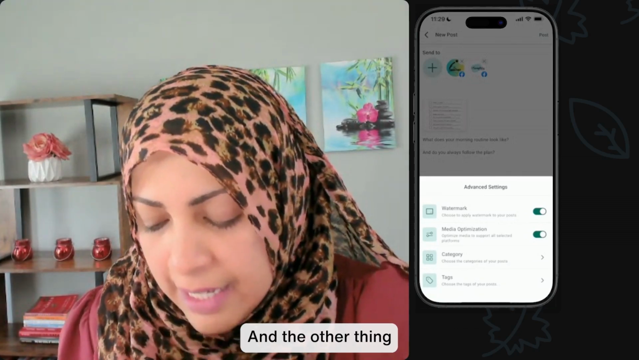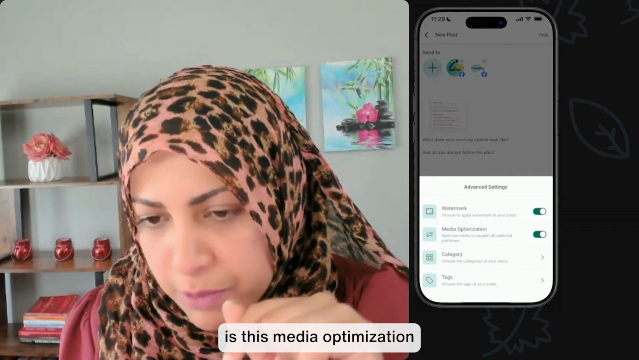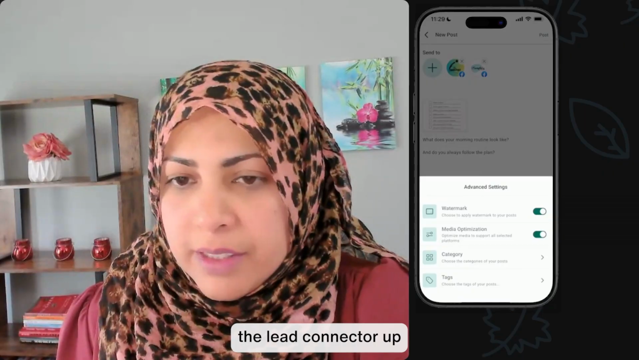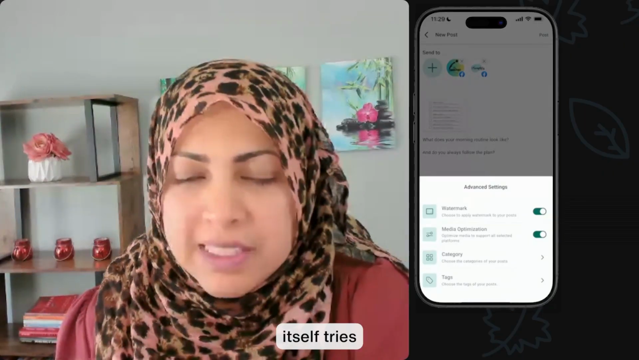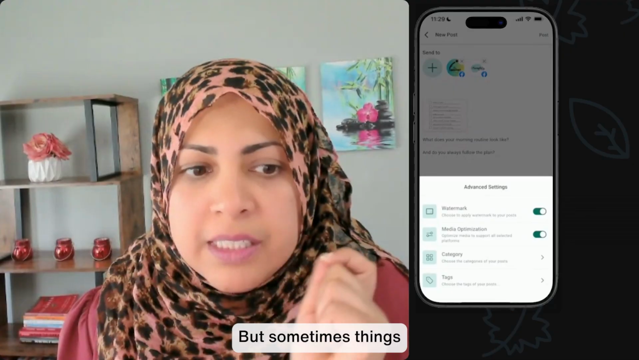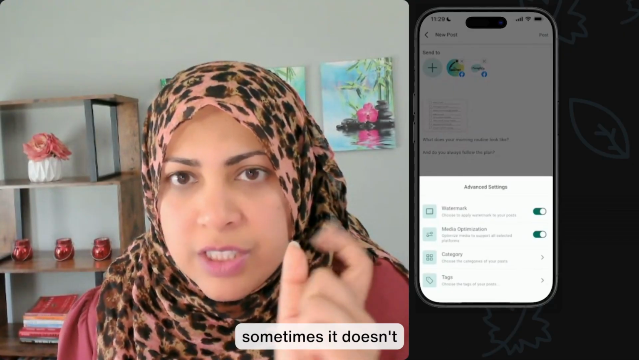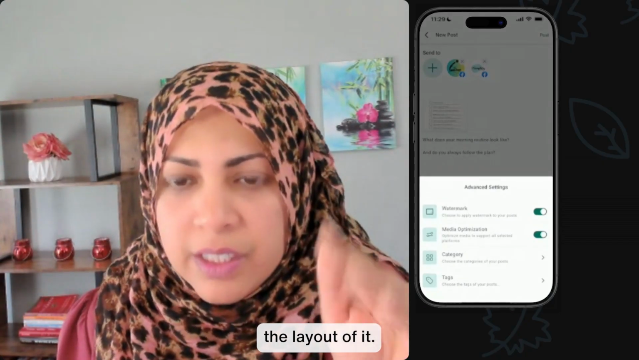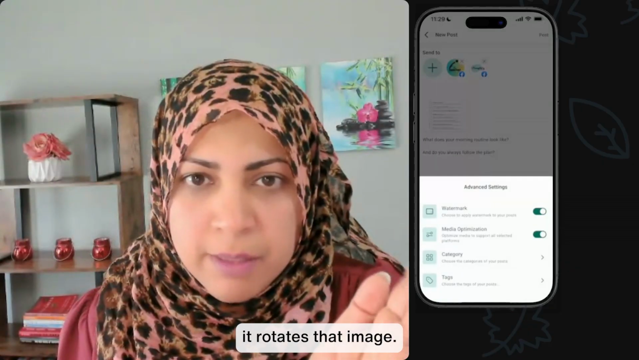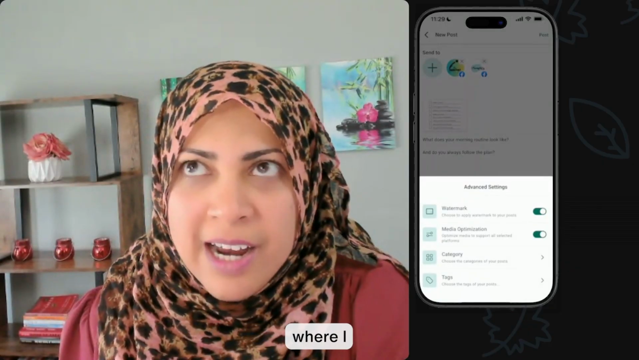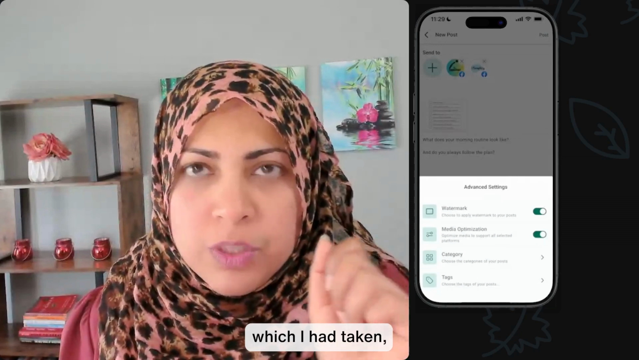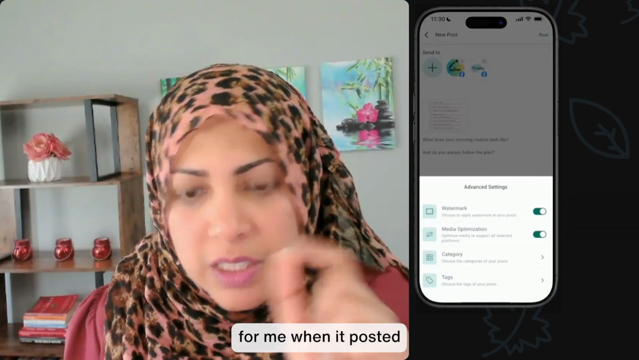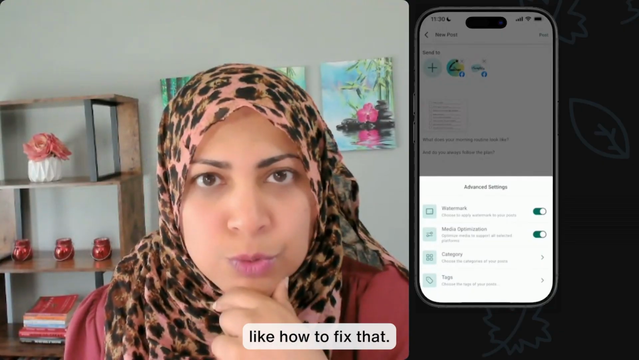Okay, so that's that. And the other thing I wanted to show here is this media optimization. Where that comes into play is that if you take a photo, the LeadConnector app and GoHighLevel system itself tries to optimize that photo, but sometimes with things taken at high resolution, it doesn't fully understand the layout of it. So I have seen it sometimes rotate the image. In one of the previous sessions I shared a picture of a moon, which I had taken I think in landscape, but it rotated the image for me when it posted, and I couldn't figure out on the fly how to fix that.